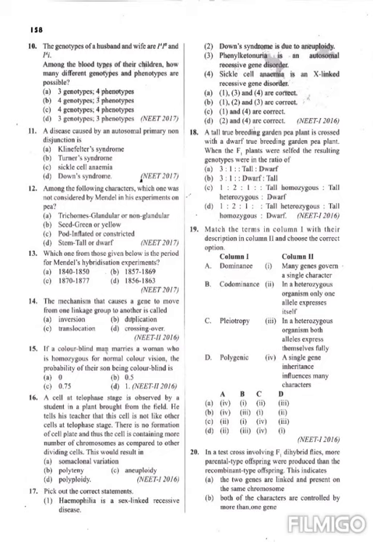Pleiotropy. We studied that PKU is an example for pleiotropy. Many genes govern a single character. So, what is polygenic? Poly means many. Many genes govern a single character, that is polygenic.